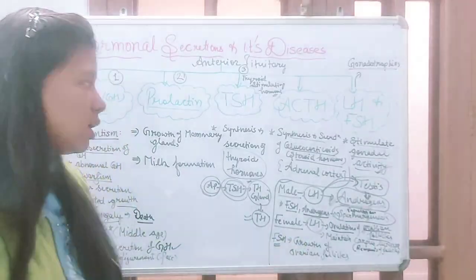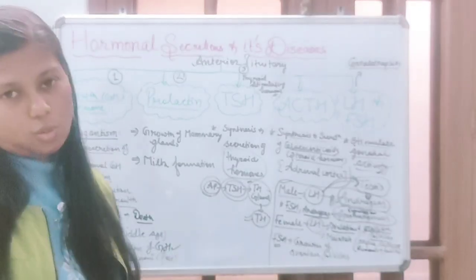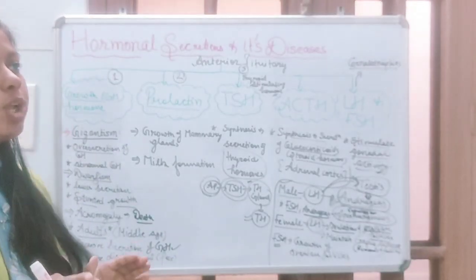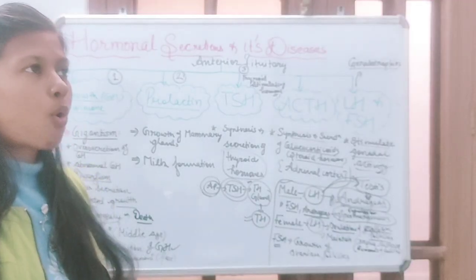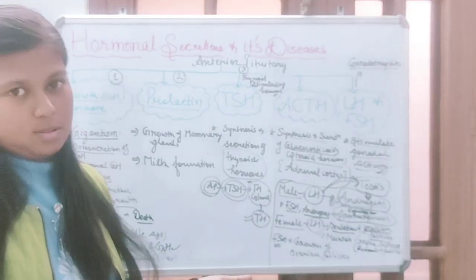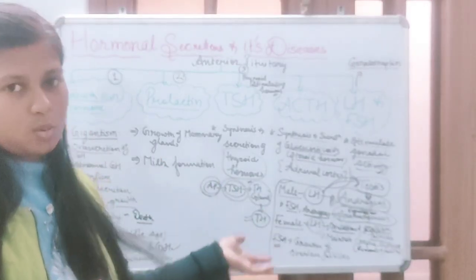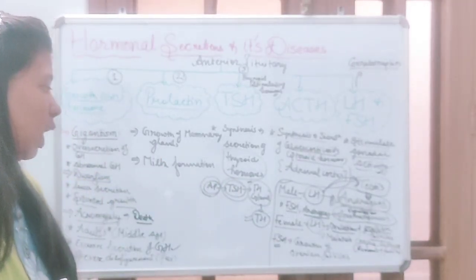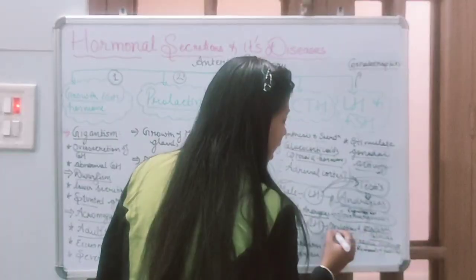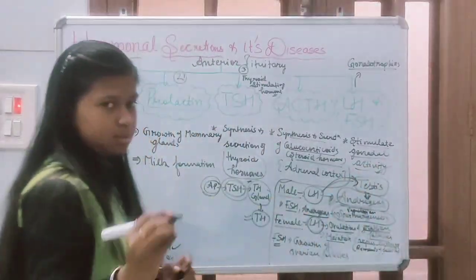Now, another function of luteinizing hormone is that it maintains the corpus luteum. Corpus luteum is basically the remnant of follicles. Okay, the remnant of fully mature follicles is called corpus luteum. So उसको maintain करते हैं. जो luteinizing hormone है, it maintains the corpus luteum and causes ovulation of Graafian follicles.